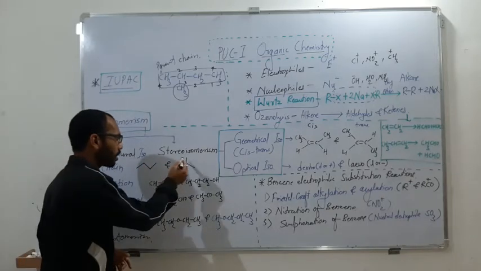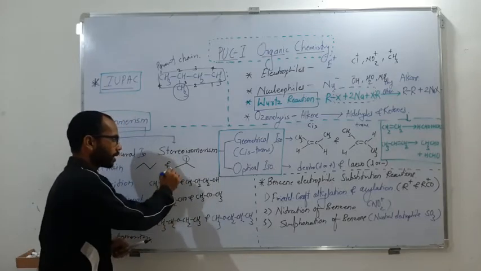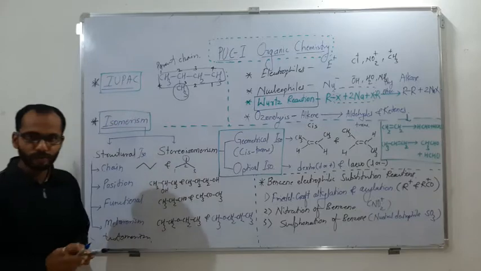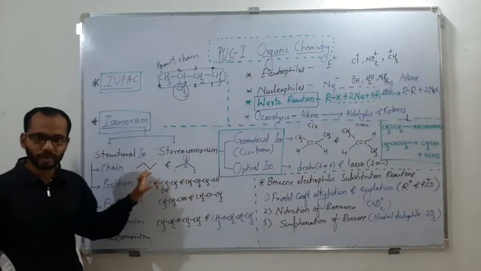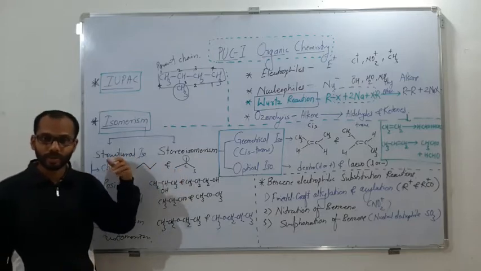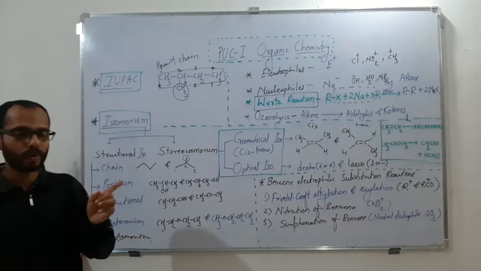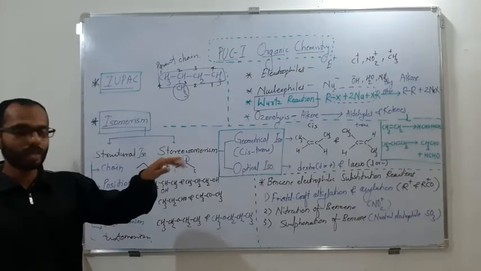Whereas here you can see that there is a branch, at the second position. So what is the difference between these two compounds? The molecular formula is the same, but the arrangement of carbon atoms, or the carbon chains, are different. So chain isomerism means the carbon chain should be different, as the name suggests.